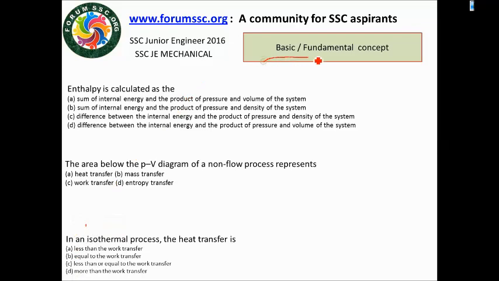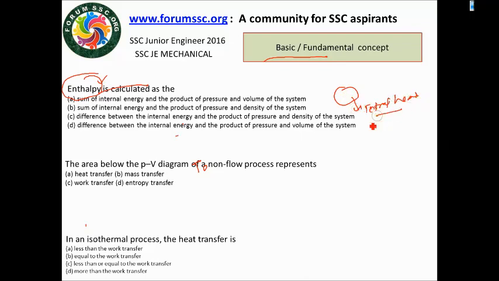For the basic fundamental concept, first, enthalpy is calculated. I would like to know this term. What is enthalpy? Enthalpy is the total heat content of a system.